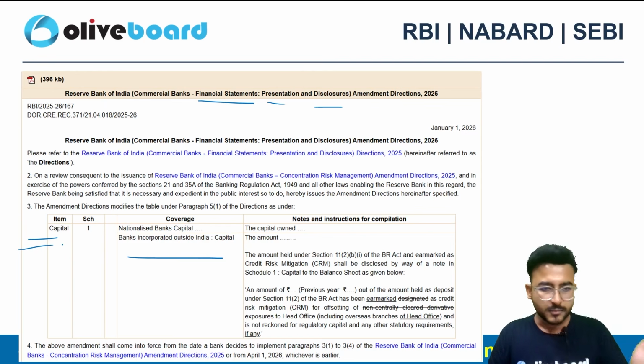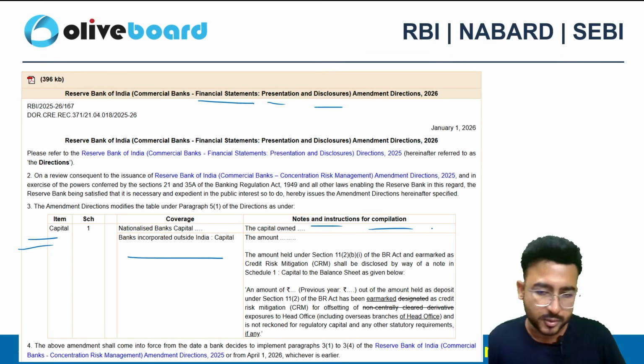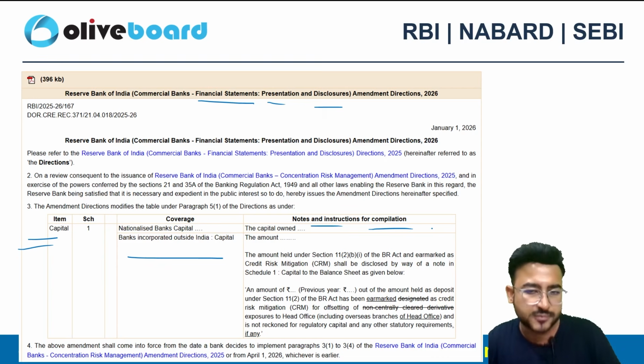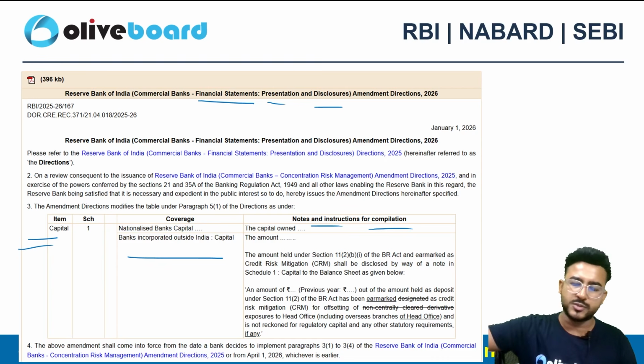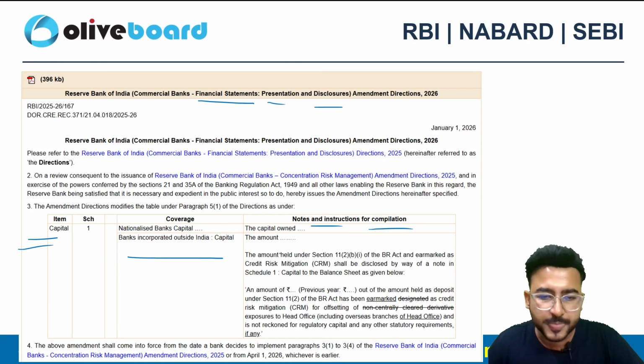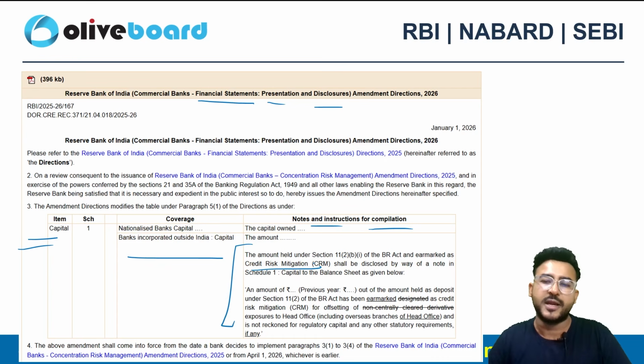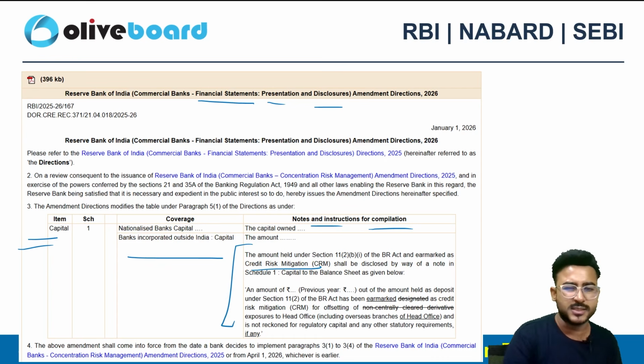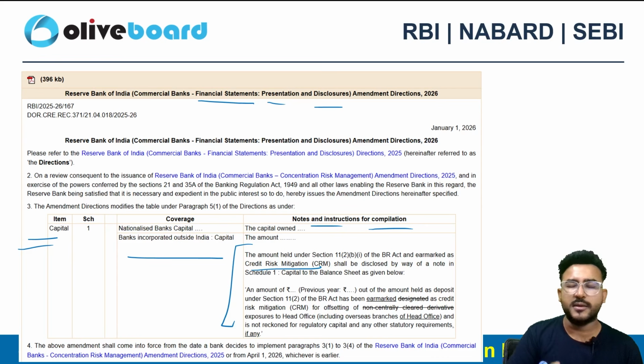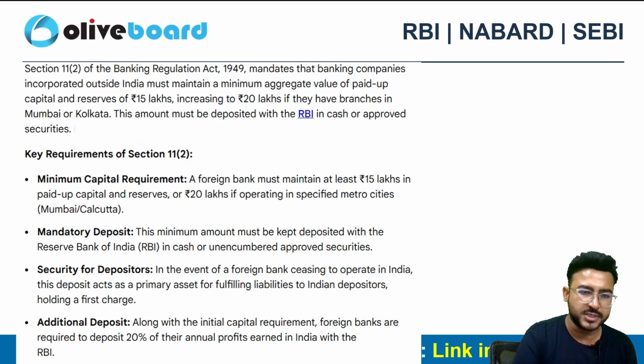In your financial statements, in the notes to accounts, the bank can specify the amount under the name of credit risk mitigation, right? So this is just a disclosure requirement, not important from the examination point of view.